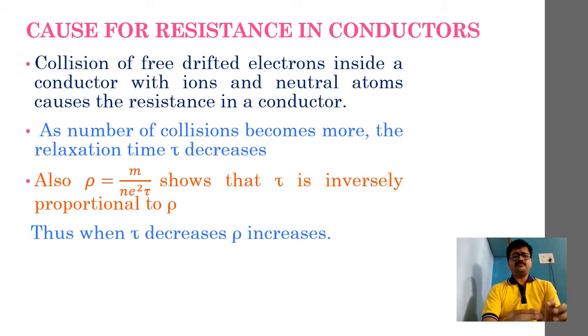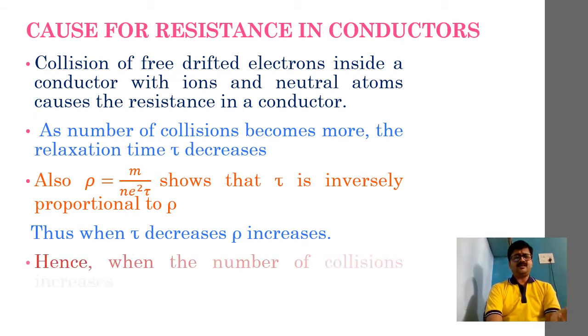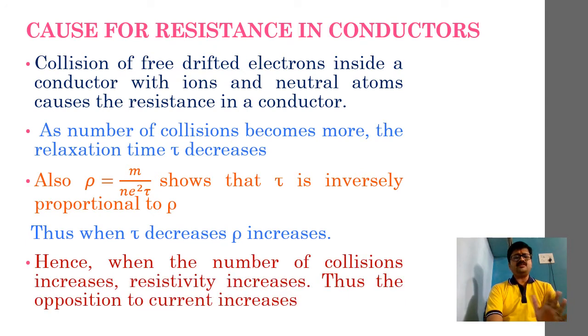What all things must we remember? When the number of collisions of the free electrons inside a conductor increases, the relaxation time decreases, and as relaxation time is inversely proportional to resistivity, the resistivity will increase, right? Hence, when the number of collisions increases, the resistivity will increase, and thus the opposition to the current will also increase. This I have already explained to you, right? So this is the approach that we are supposed to remember.